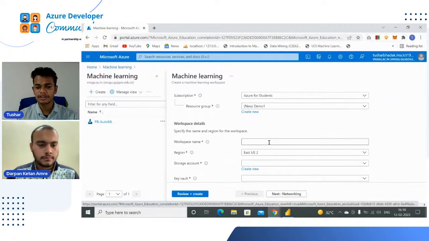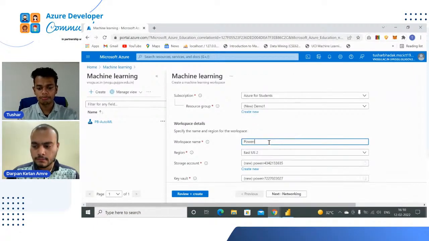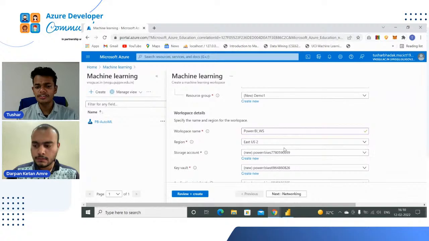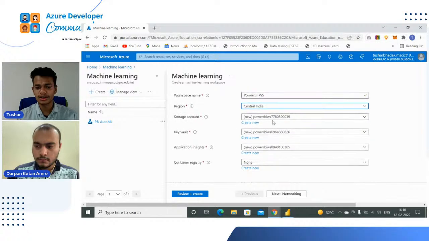Now let's give a workspace name. I'm creating a workspace, let's say today's Power BI workspace. So this is my workspace name. And in region, we can select any region. Let's select Central India. So I have selected Central India.